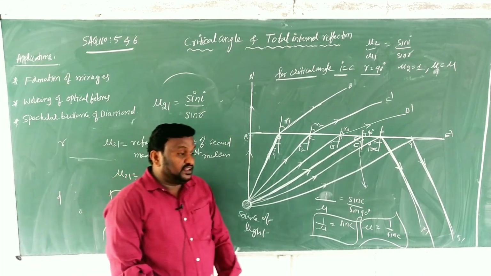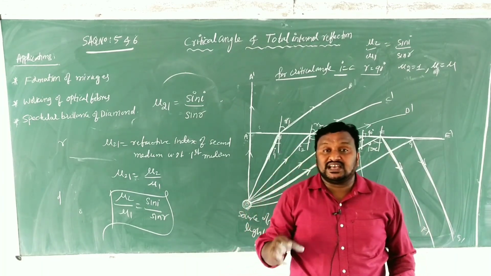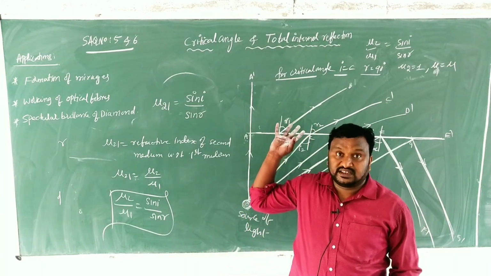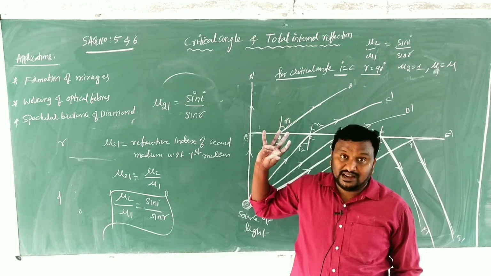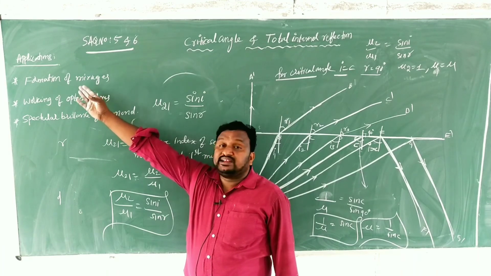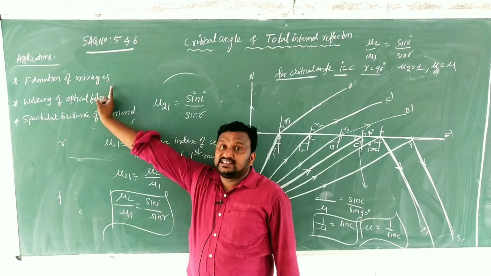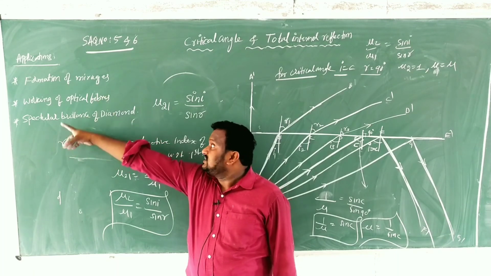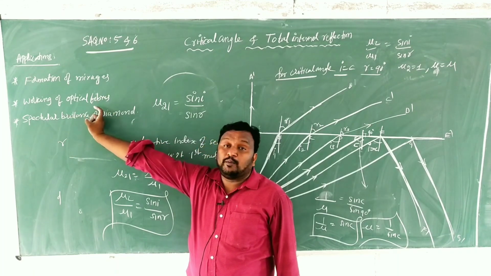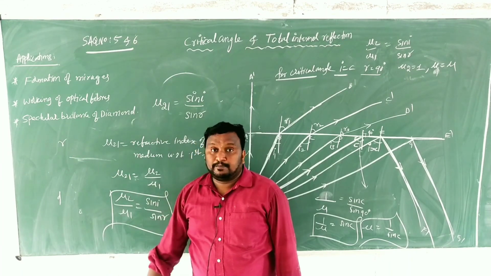And children, there are some applications regarding this critical angle and total internal reflection. They are on the board. First thing is what? Applications of critical angle and TIR. First thing is formation of mirages, and working of optical fibers and spectacular brilliance of diamond.